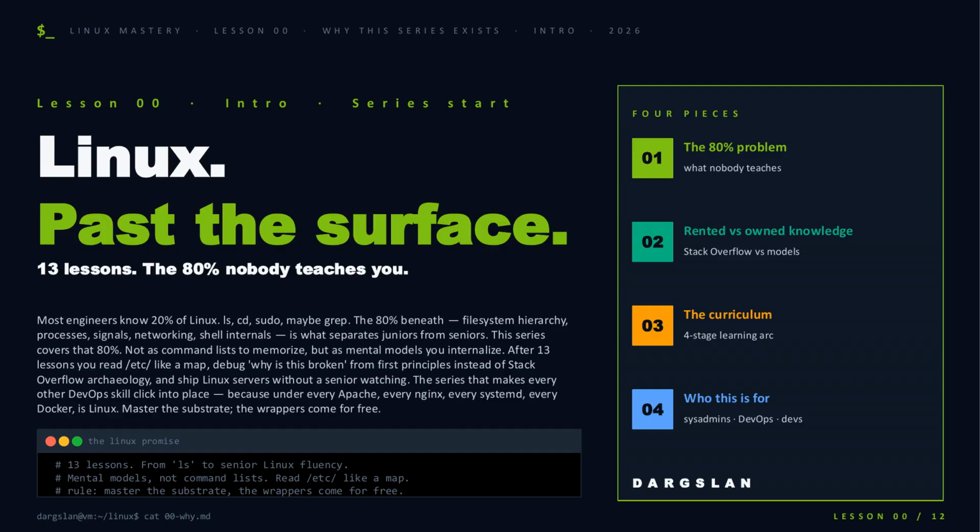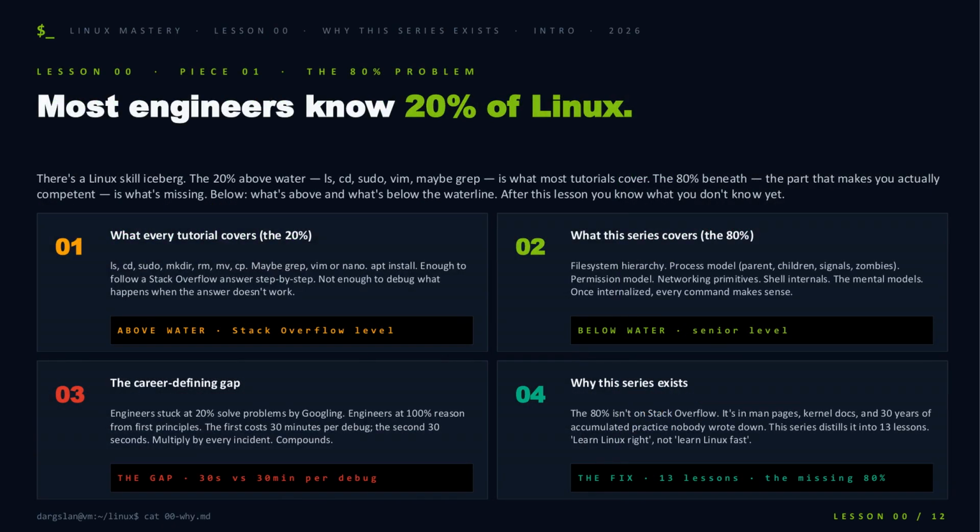Not commands to memorize, but mental models you internalize, so you can read /etc like a map and debug from first principles instead of digging through Stack Overflow. Picture it as an iceberg. Above the waterline: ls, cd, sudo, mkdir, apt install. Enough to follow a Stack Overflow answer, not enough to debug when that answer fails. Below it: the file system hierarchy, the process model, permissions, networking, shell internals, the mental models that make every command suddenly make sense. And that gap is career-defining.